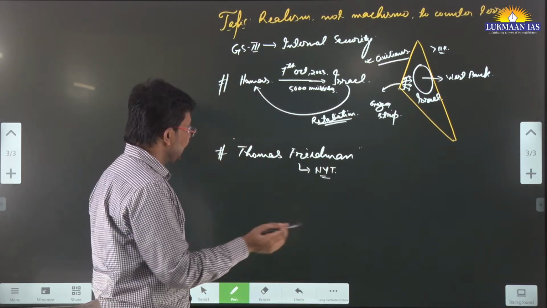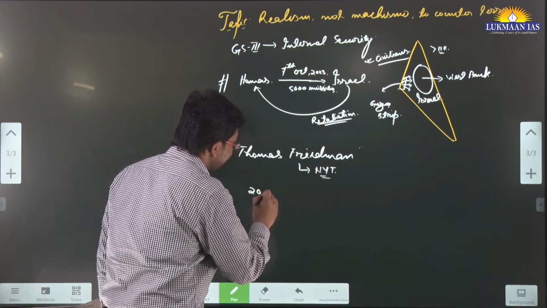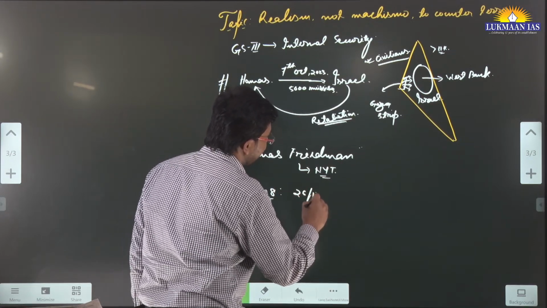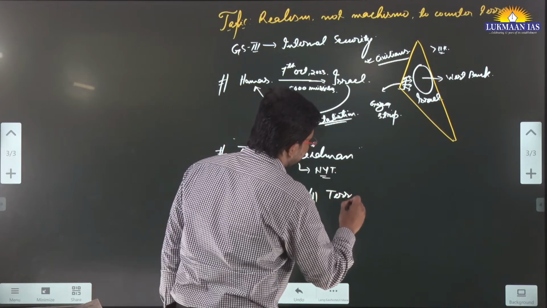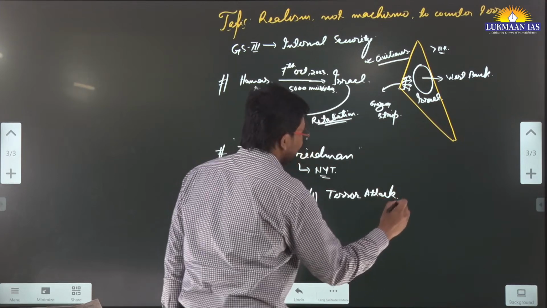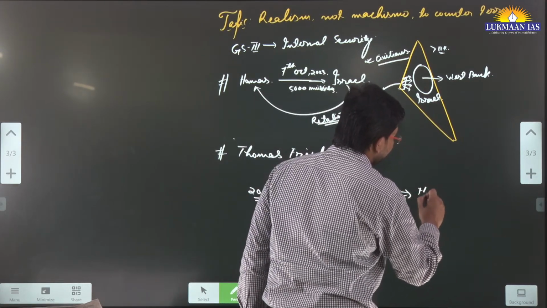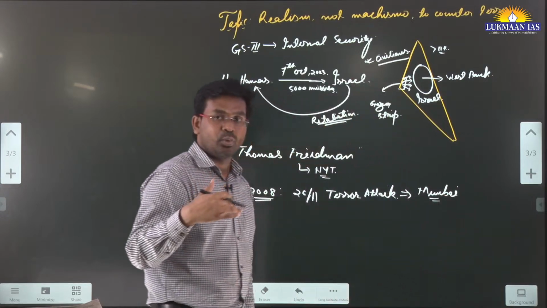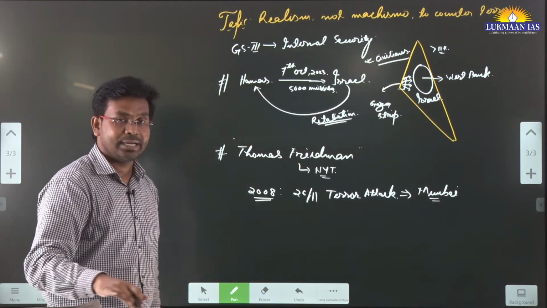In it, he says that in 2008, the attack that happened on India, known as the 26/11 terror attack, happened in Mumbai and was conducted by a group of terrorists who came from Pakistan and attacked India.